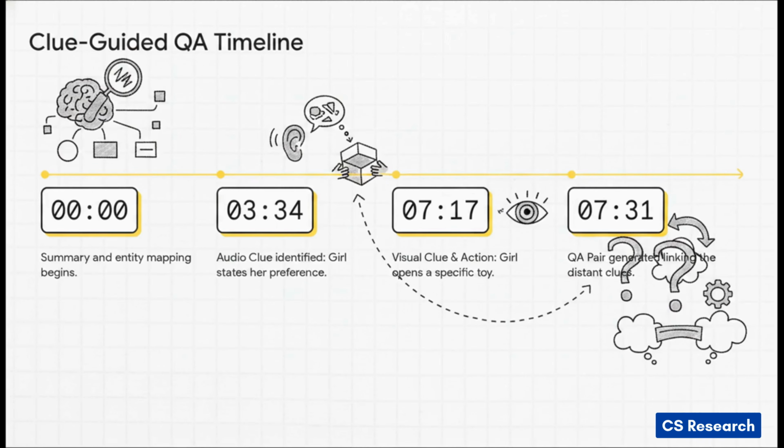The AI is prompted to scan its newly generated script to mine for global clues. At 0 minutes, the summary and entity mapping begins. Down the line, at 3 minutes and 34 seconds, it identifies a crucial audio clue. Then, much later, at 7 minutes and 17 seconds, it identifies a visual clue and an action. The AI literally has to hold on to that early audio clue to understand the later visual outcome. Only then does it generate a complex question and answer pair based on those connected, distant clues.